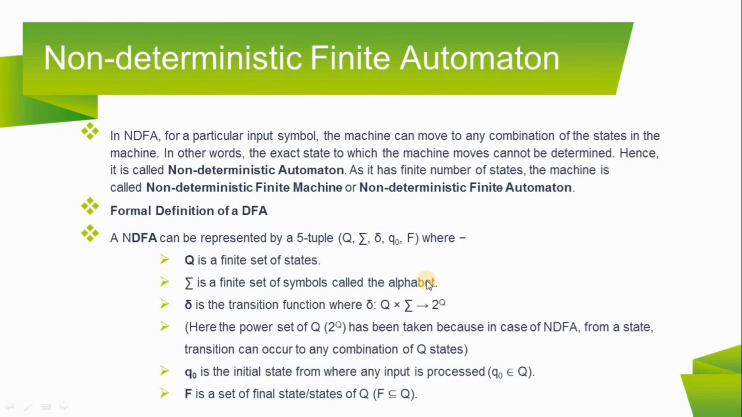Formal definition of an NDFA: an NDFA can be represented by a 5-tuple (Q, sigma, delta, q0, F), where Q is a finite set of states. Sigma is a finite set of symbols called the alphabet. Delta is the transition function, where delta: Q x sigma to 2^Q. Here the power set of Q, 2^Q, has been taken because in case of an NDFA, from a state, transition can occur to any combination of Q states. q0 is the initial state from where any input is processed, q0 belongs to Q. F is a set of final states of Q, F subset of Q.